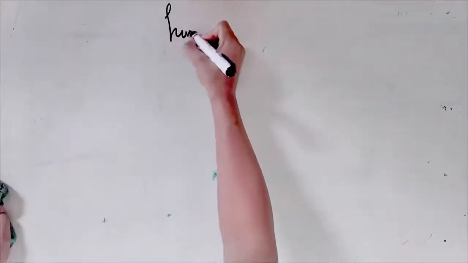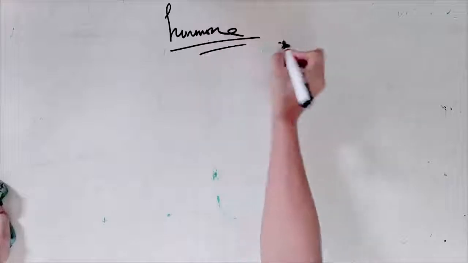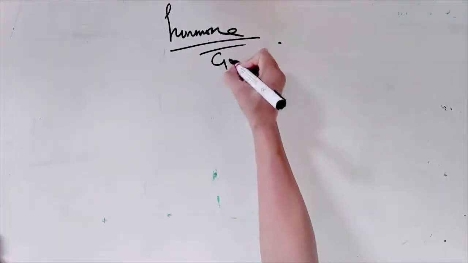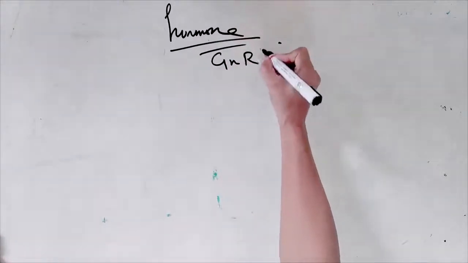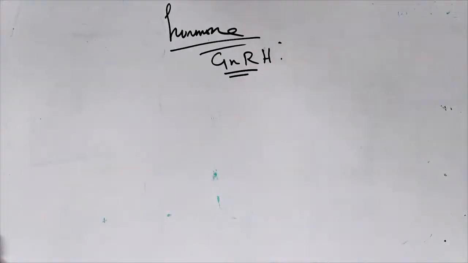Last but not the least, I want you to talk about the hormones. First, the brain releases gonadotropin releasing hormones. The gonads are reproductive organs.